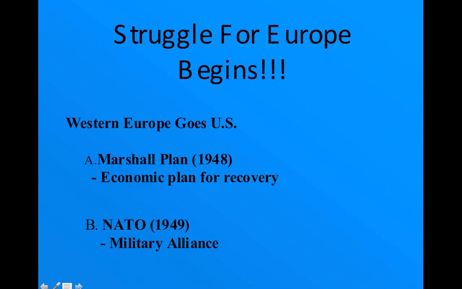Western Europe will rebuild through the Marshall Plan, which is money allocated by the United States. However, this plan is offered to both East and West, but only Western Europe accepts it. We also see the formation of NATO, the North Atlantic Treaty Organization, a Navy alliance which will provide control of the seas, thus maintaining peace.